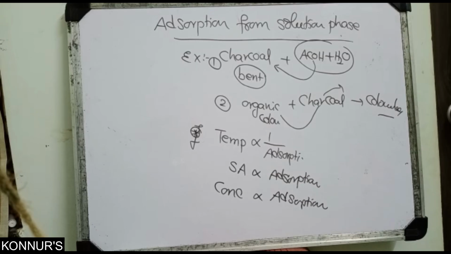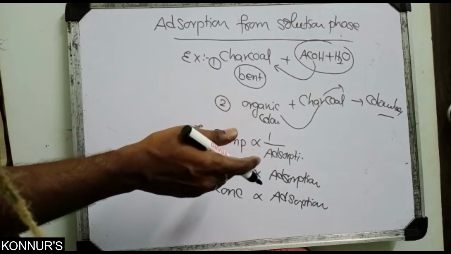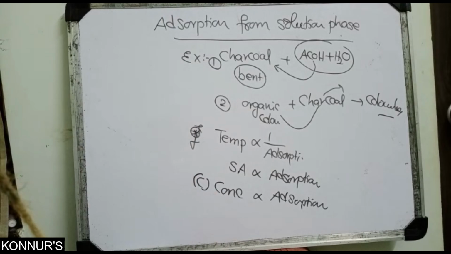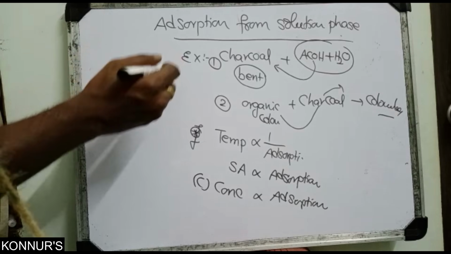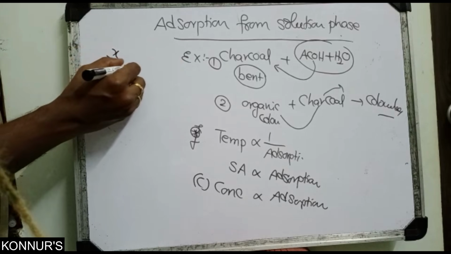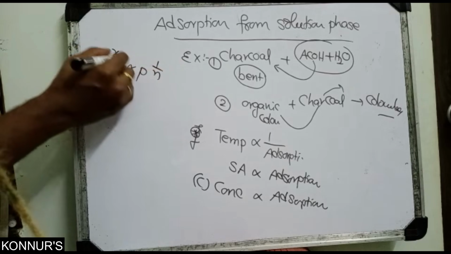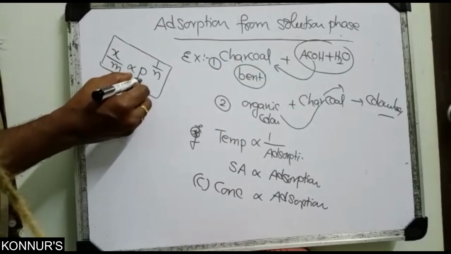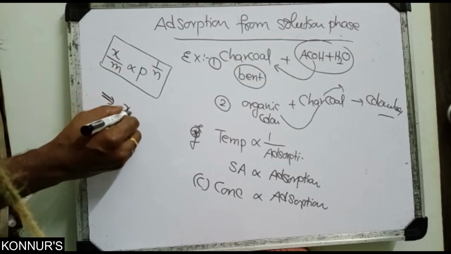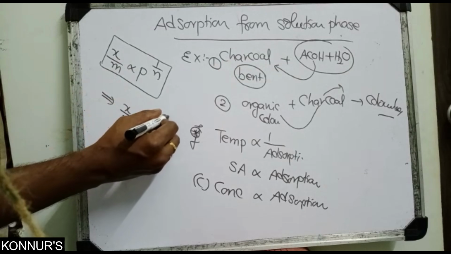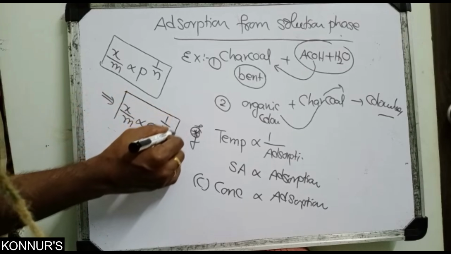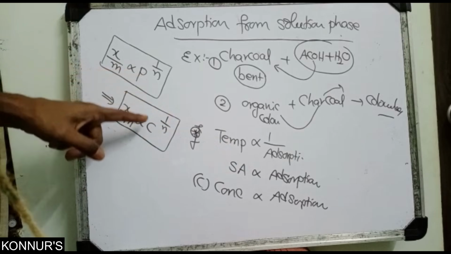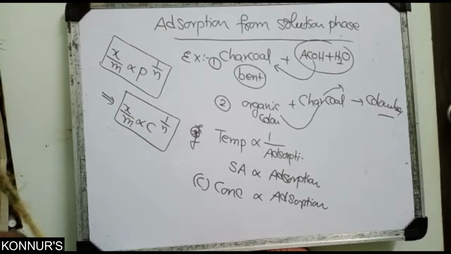Next, this phenomenon is similar to that of pressure. Here, concentration you can take as C. The same thing you apply as in Freundlich. Freundlich is what? x/m is directly proportional to p^(1/n). This is for the gas phase. Now it is a solution, so concentration. That's why you apply the same phenomenon: x/m is directly proportional to c^(1/n). Again you take logarithms on both sides, the same as before, putting concentration instead of pressure.